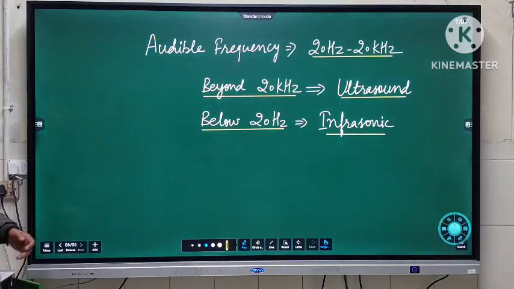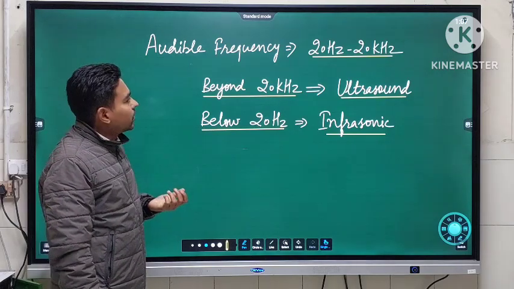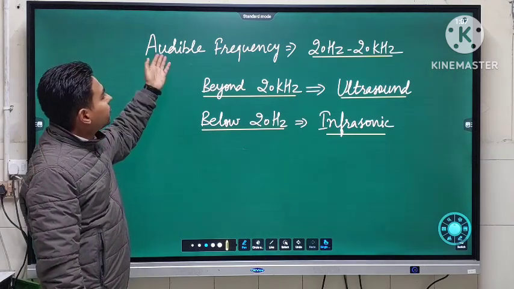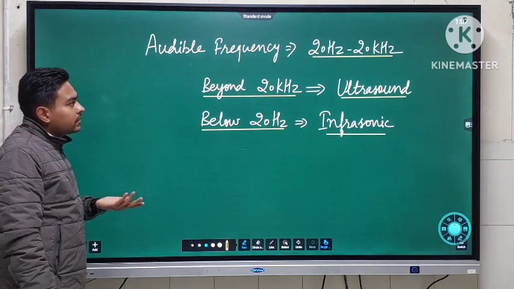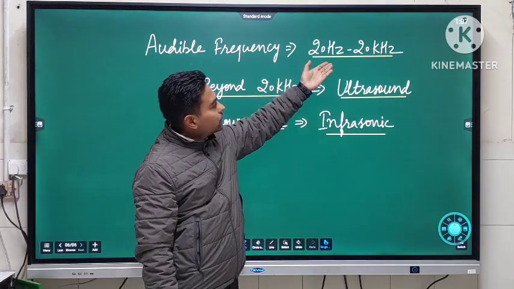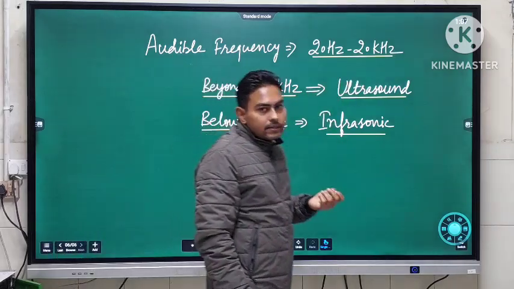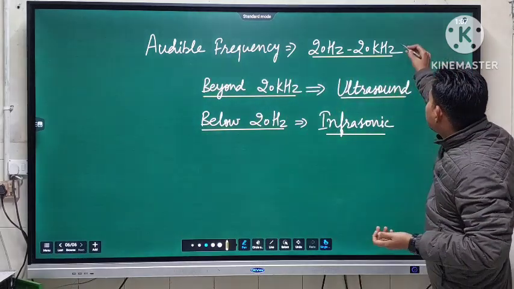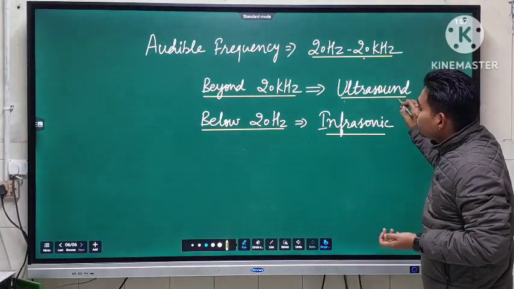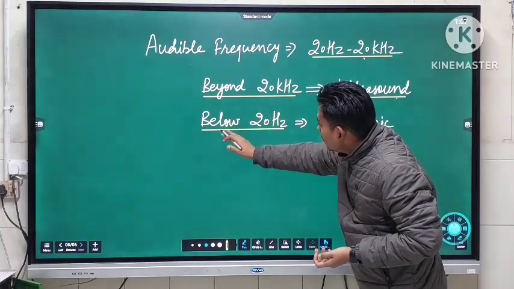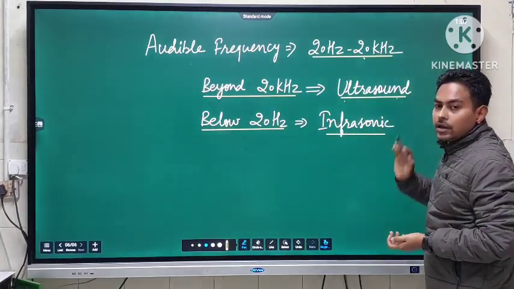Afterwards, students, some common values that we need to remember from the exam point of view. First is the frequency audible to human beings, which ranges from 20 Hz to 20 kHz. And then we categorize the frequencies. If frequencies are beyond 20 kHz, these are called ultrasound, and if they are below the 20 Hz barrier, then it is called infrasonic.